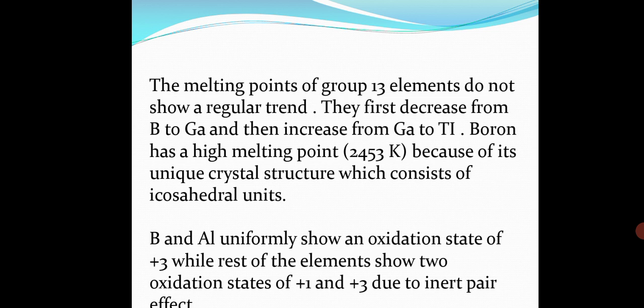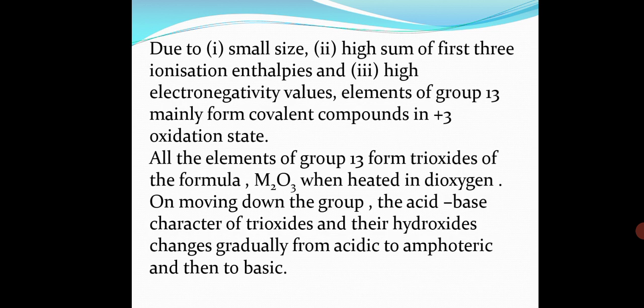Boron and aluminium uniformly show an oxidation state of +3, while the rest of the elements show two oxidation states, +1 and +3, due to the inert pair effect. Due to small size, high sum of first 3 ionization enthalpies and high electronegativity values, elements of group 13 mainly form covalent compounds in the +3 oxidation state. All the elements of group 13 form trioxides of the formula M2O3 when heated in dioxygen.